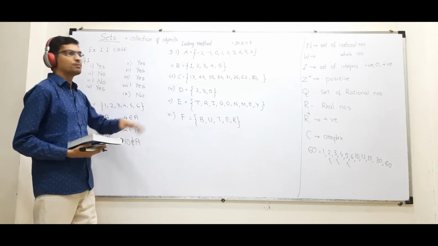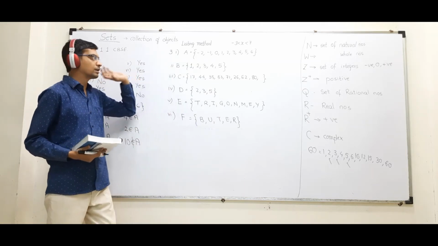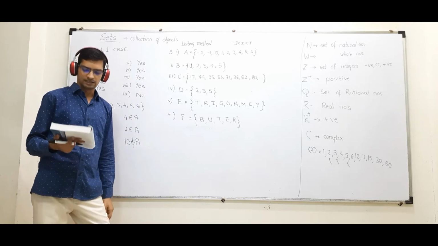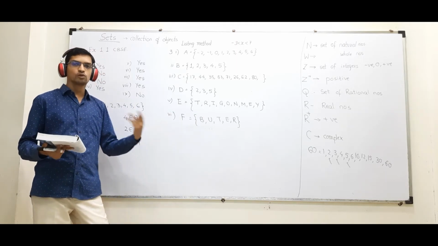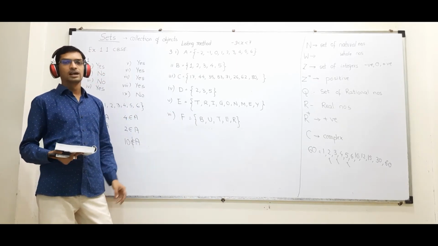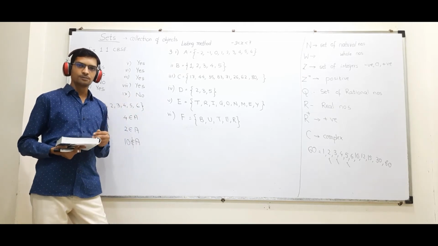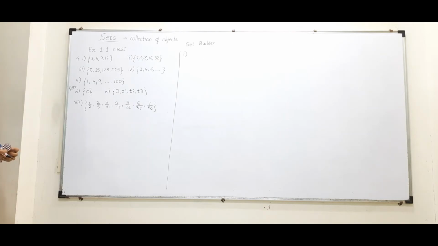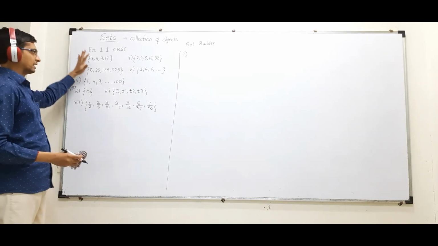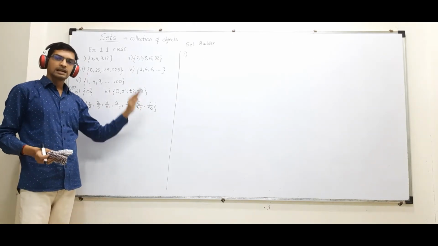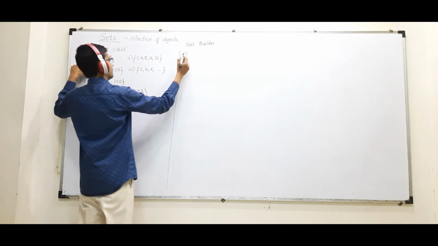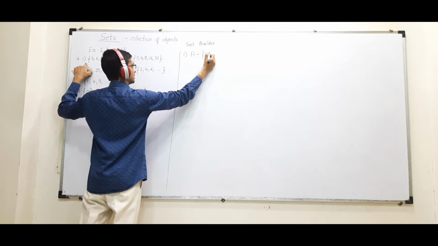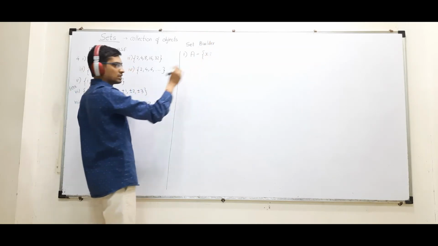Understood? See, listing method is always very easy because it becomes very easy for us to list all the elements. Correct? Now we'll move on to set builder form. Try to understand set builder form and practice more and more on set builder. Now children, you have to write the set builder form. Remember, I start everything with A is equal to open brace, x colon, or you can put a slash.